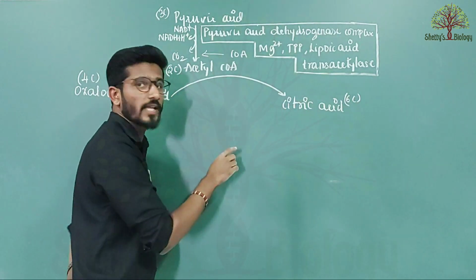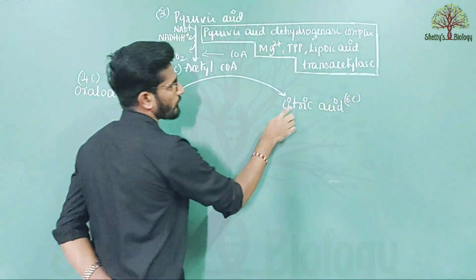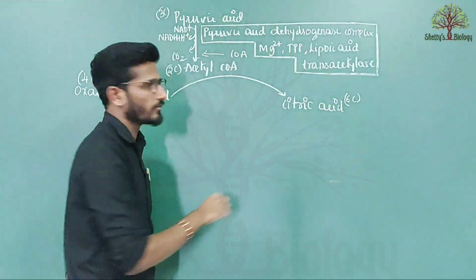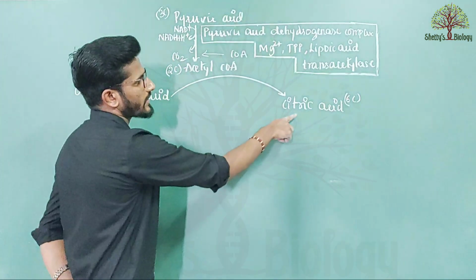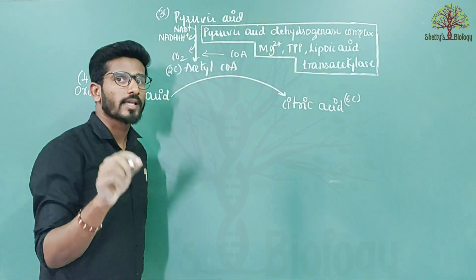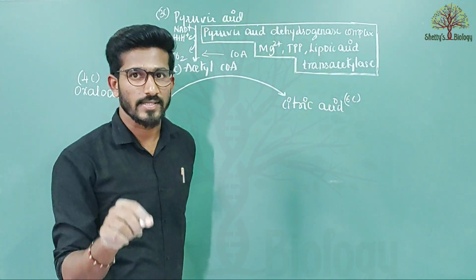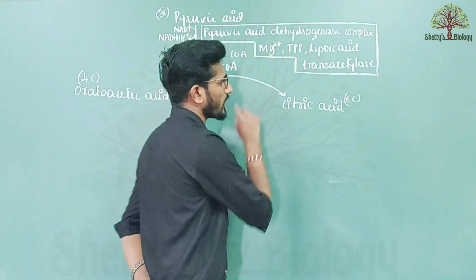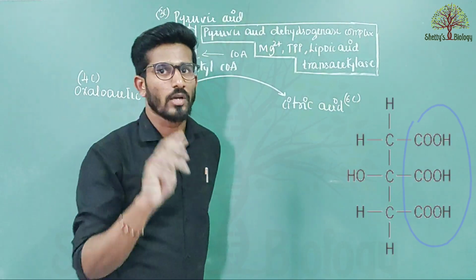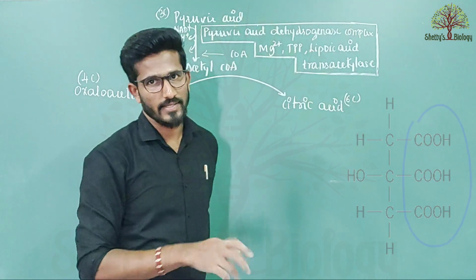So Krebs cycle is also called citric acid cycle, because the first chemical component produced in the Krebs cycle is citric acid. It is also called tricarboxylic acid cycle, because the citric acid molecule has 3 carboxylic groups.